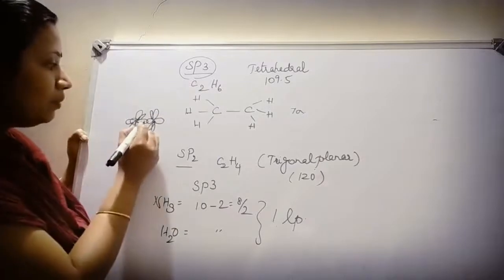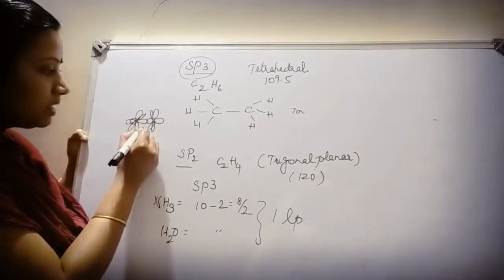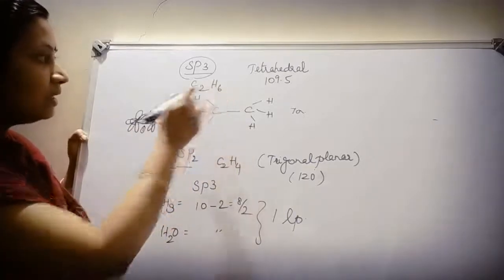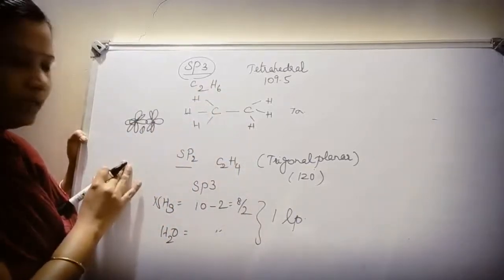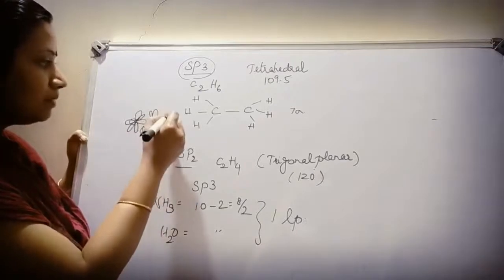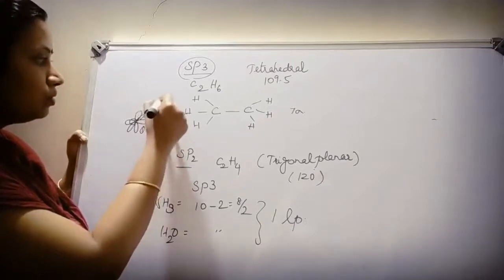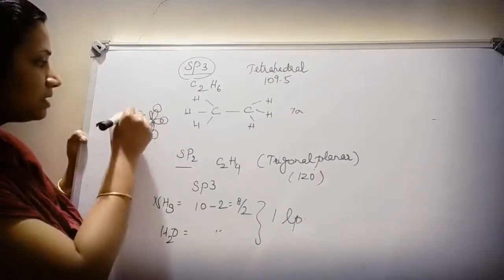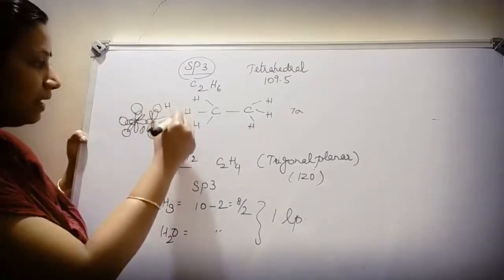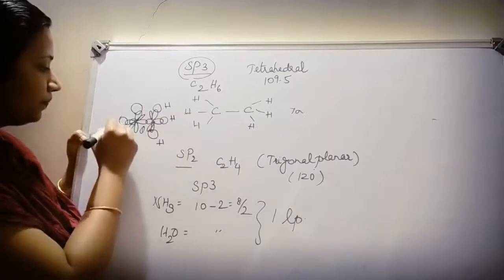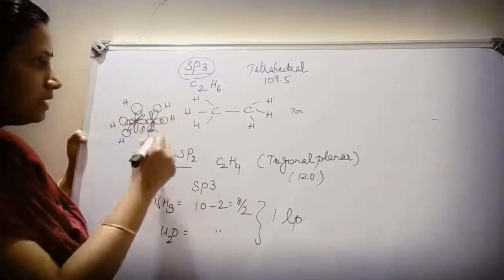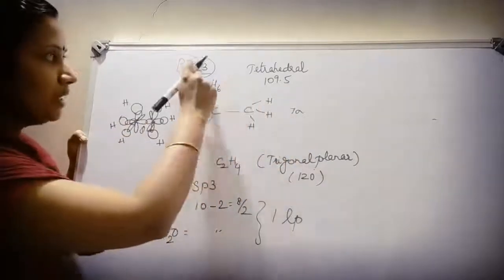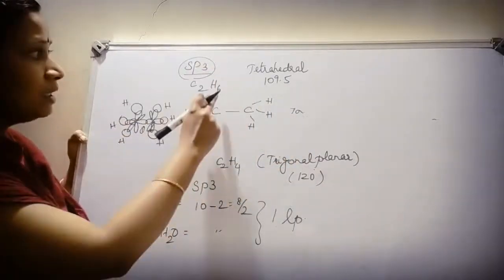Now how many sigma bonds are formed here? 1 sigma bond is formed here. How many hydrogen atoms should I attach, children? 6 hydrogen I should attach. So the second sigma bond, 2, 3, 4, 5, 6, 7. These are 3 hydrogen atoms. So these 3 and these 3, 6 hydrogen atoms, and in between 1. So 7 sigma bonds are formed in the case of sp3 hybridization with the molecule